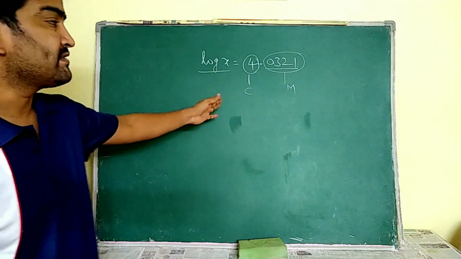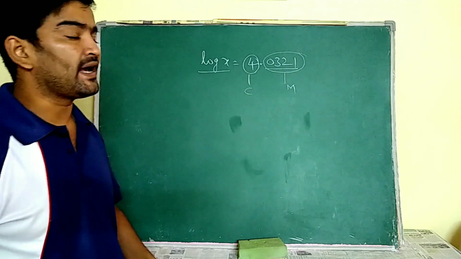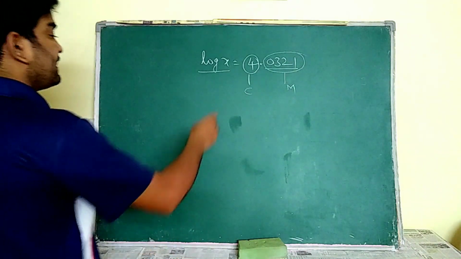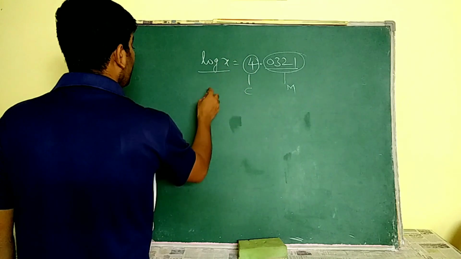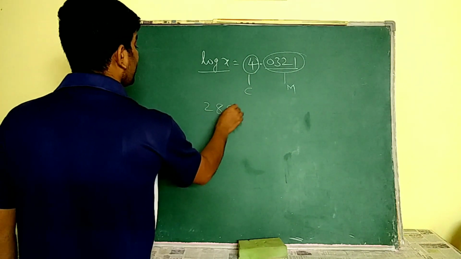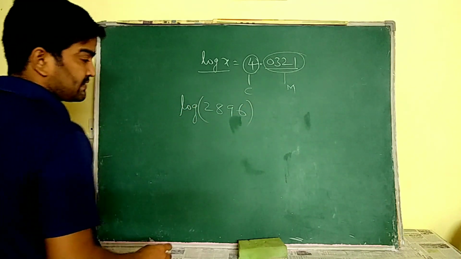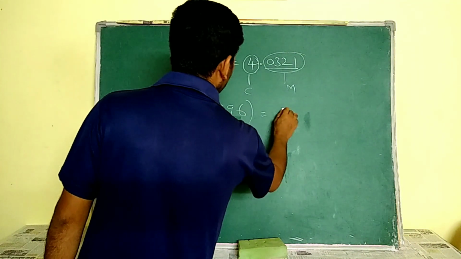See, this characteristic is always based on the number of digits. For example, 2896. If I want to find log of 2896, then its characteristic value is 3.